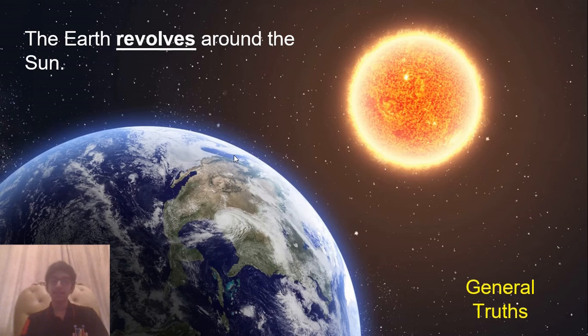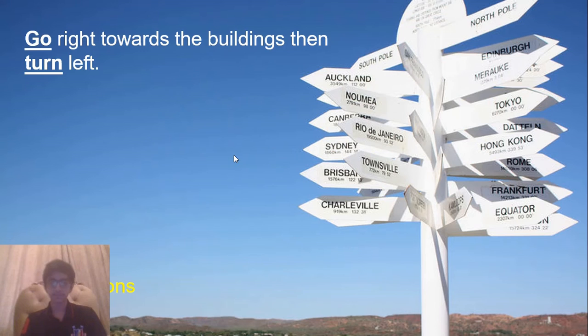The next is: the earth revolves around the sun. Now this is a general truth, because this is true and this will not change unless the solar system comes to an end. So this is a general truth, and this also uses the present simple tense as stated before.